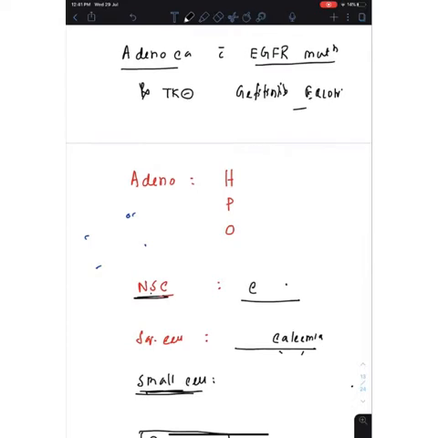In case of adenocarcinoma, you will get hypertrophic primary osteoarthropathy. So that is a very important thing in case of adenocarcinoma. It is not only specific to adenocarcinoma. This condition also seen in Mets lung or mesothelioma. So you can see this hypertrophic primary osteoarthropathy in case of adenocarcinoma, mesothelioma, and in case of metastasis lung also.